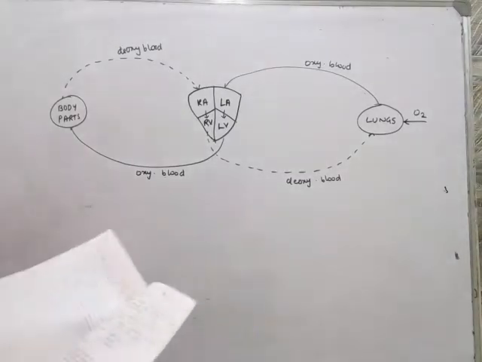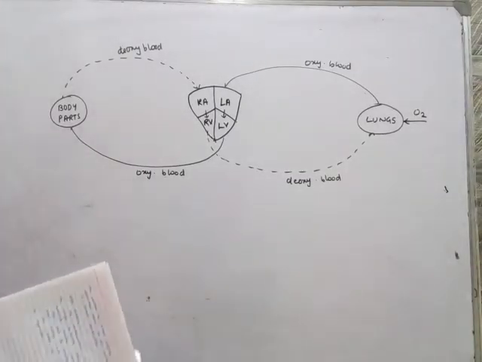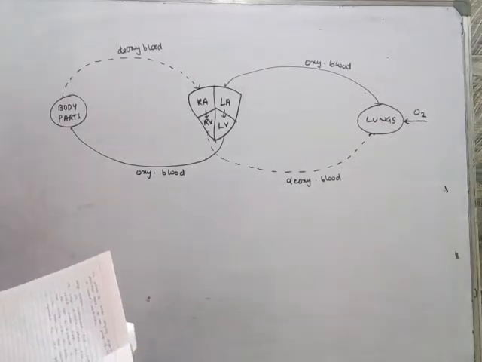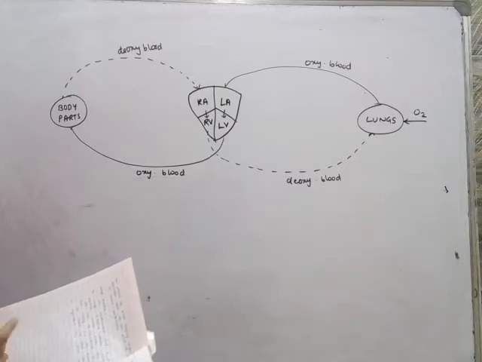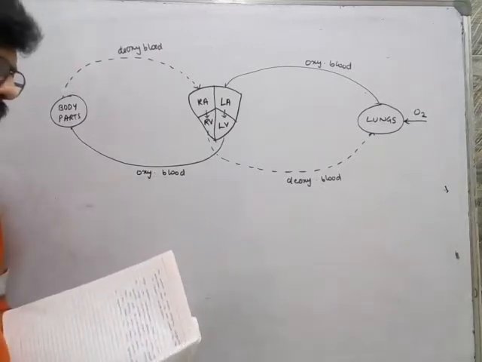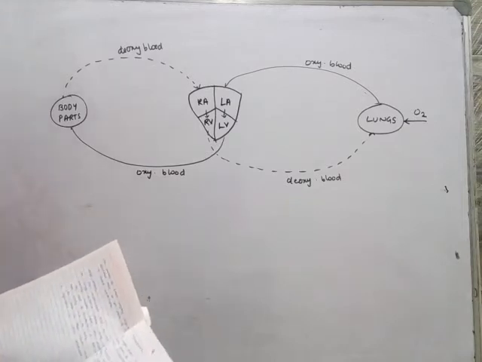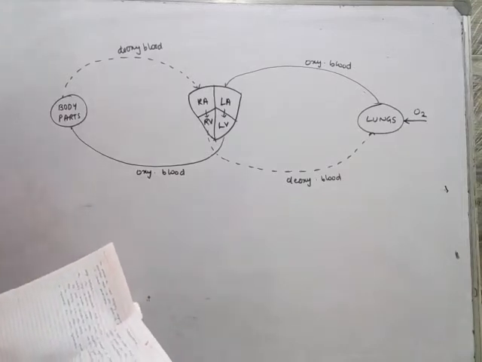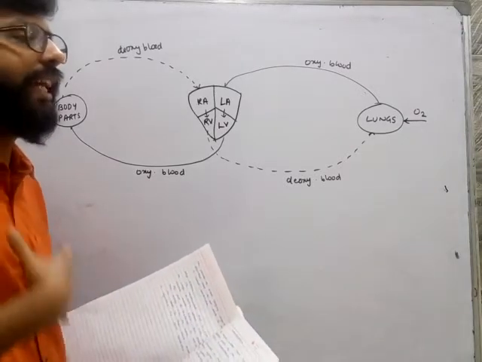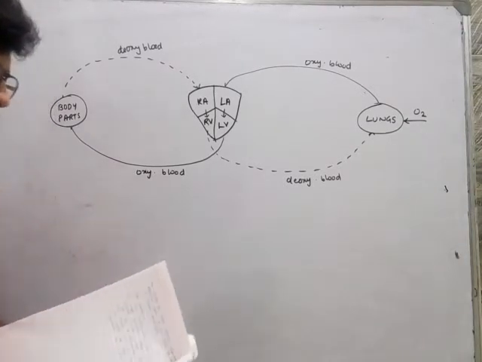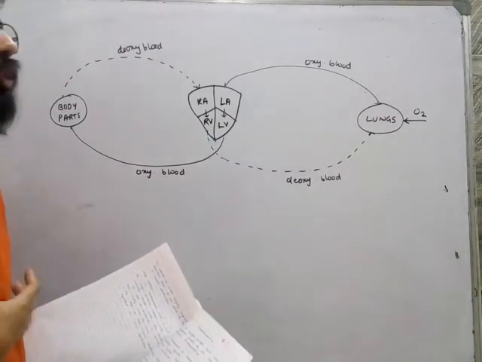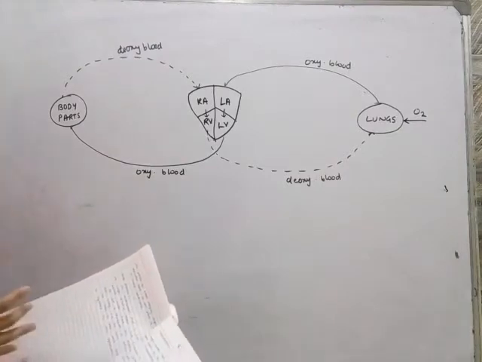Next is transportation. This is very important. Now, transportation. What do we mean by transportation? The transport of oxygen, water, food, hormones to different parts of our body is called internal transportation. The internal transport of humans is also called the circulatory system. Whatever transport is happening within our body is called the circulatory system. So the circulatory system means the circulation of blood to all the different parts of our body.